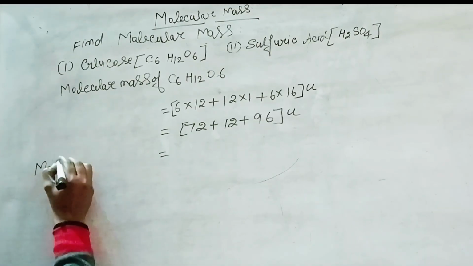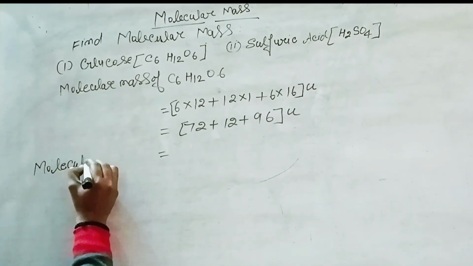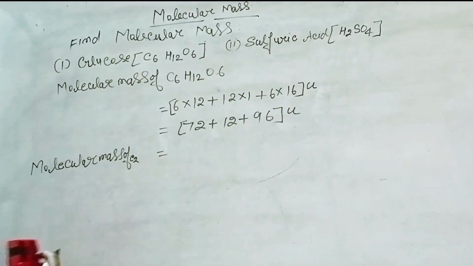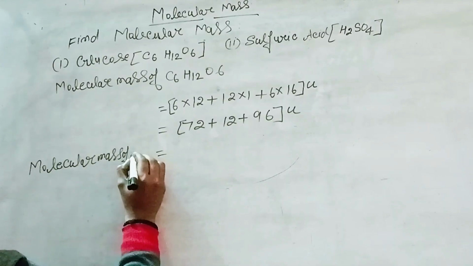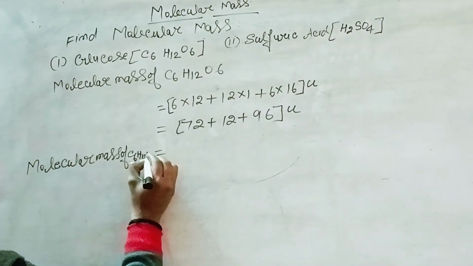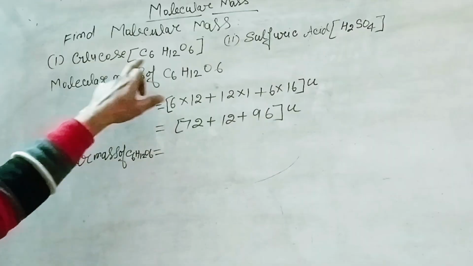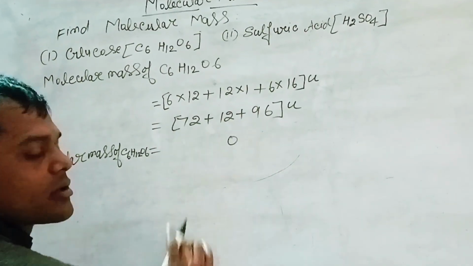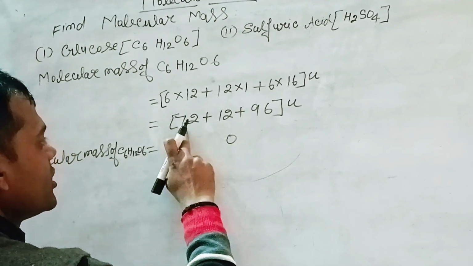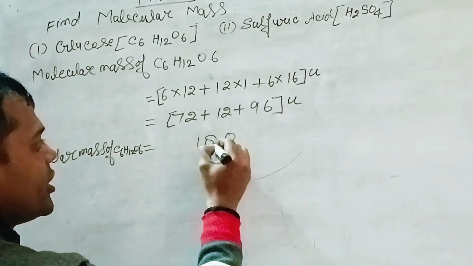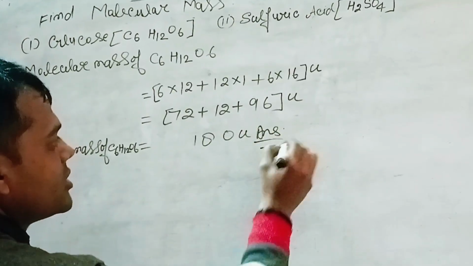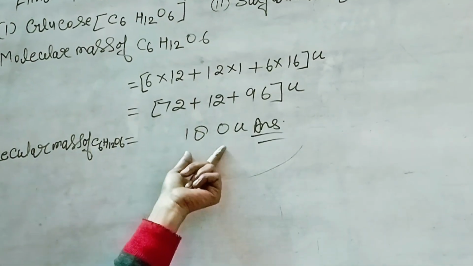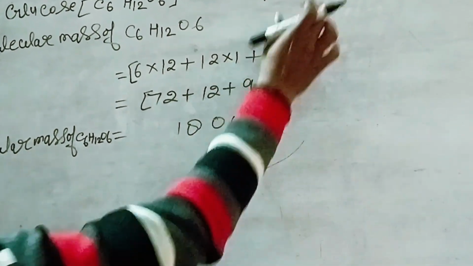Molecular mass of glucose C6H12O6. Adding up 72 plus 12 plus 96, you will get the answer. So molecular mass of glucose C6H12O6 is equal to 180 unit. Next topic, sulfuric acid.